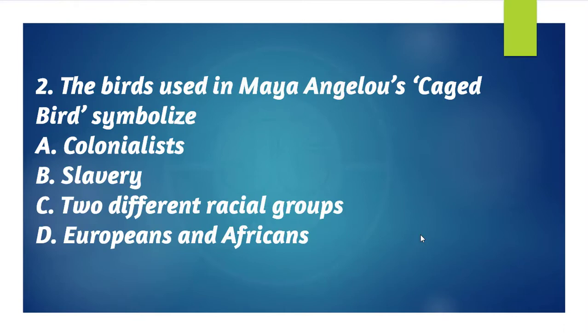Question 2. The bird used in Maya Angelou's Caged Bird symbolizes A. Colonialists, B. Slavery, C. Two different racial groups, D. Europeans and Africans. The answer to this question is C. Two different racial groups.